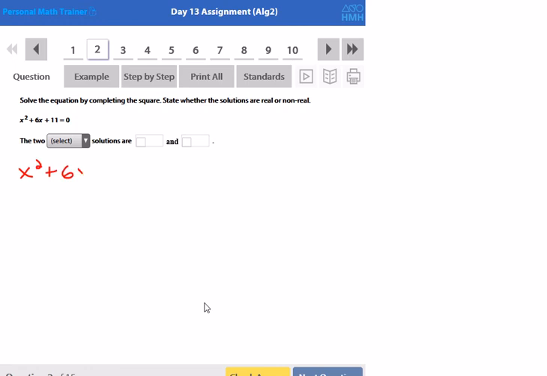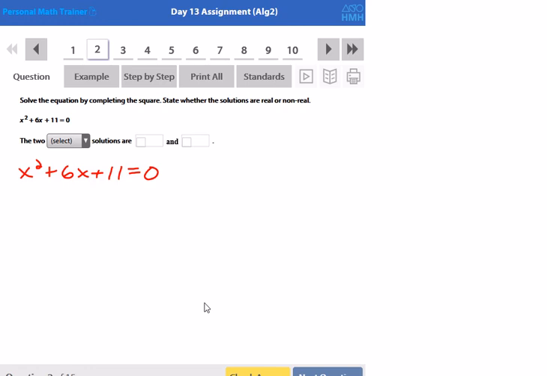x squared plus 6x plus 11 is equal to 0. So the first thing I want to do is check and see if maybe I have a perfect square trinomial. A perfect square trinomial is a trinomial, 3 terms, where the first and last terms are perfect squares. This is actually why I don't have one. It's because 11 is not a perfect square. But if it was though, the middle term, b, squared would have to be equal to 4 times a times c. But we don't even get that far because 11 here is not perfect.